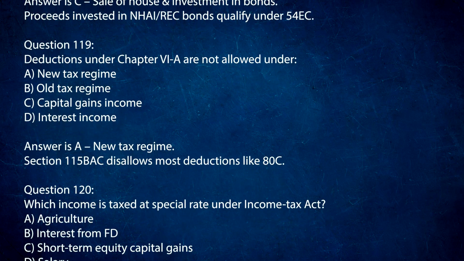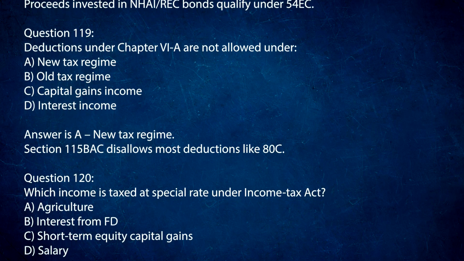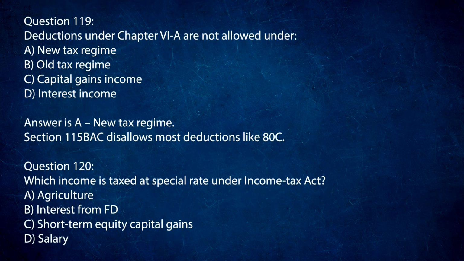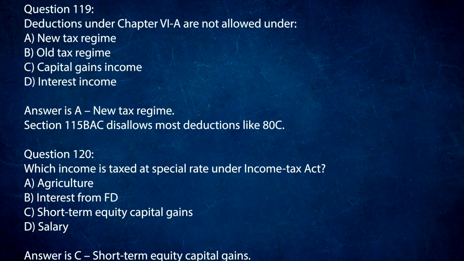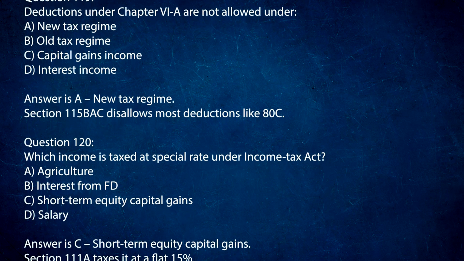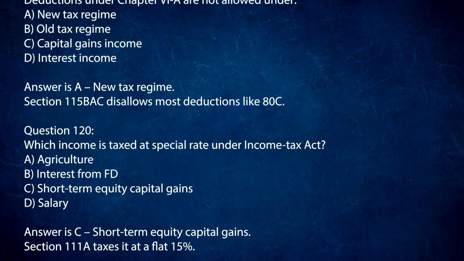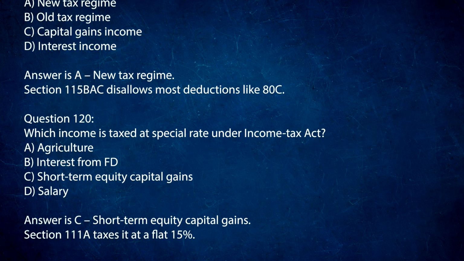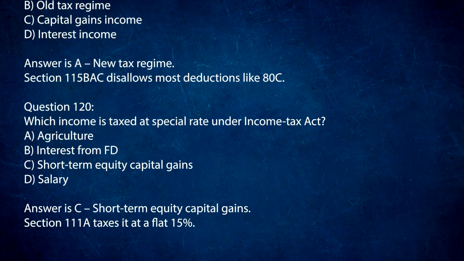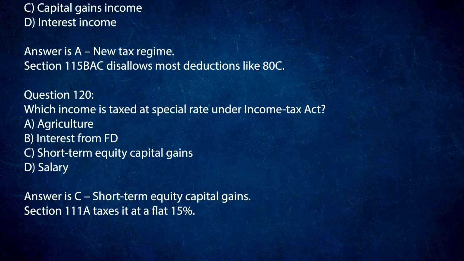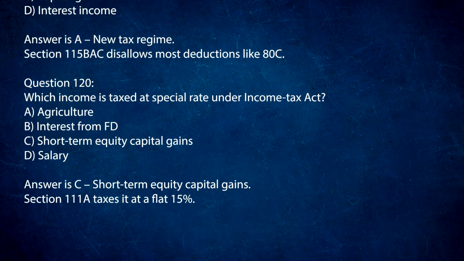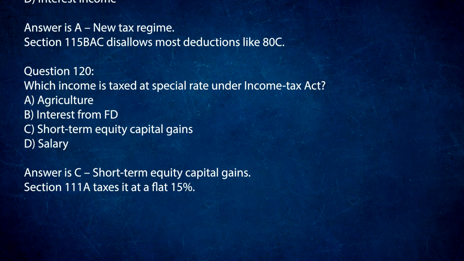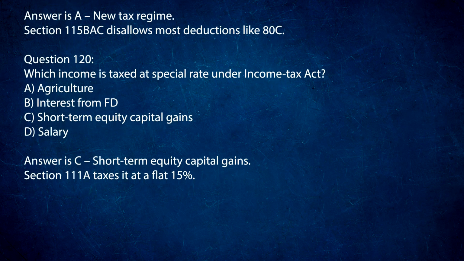Question 120. Which income is taxed at special rate under Income Tax Act? A. Agriculture. B. Interest from FD. C. Short-term equity capital gains. D. Salary. Answer is C. Short-term equity capital gains. Section 111A taxes it at a flat 15%.